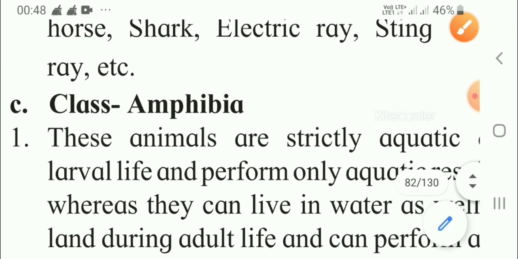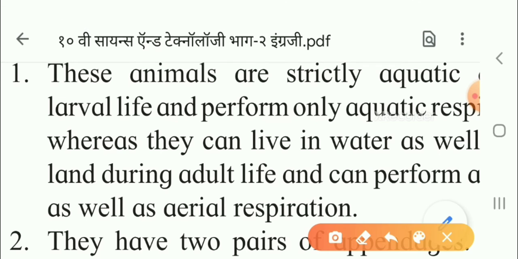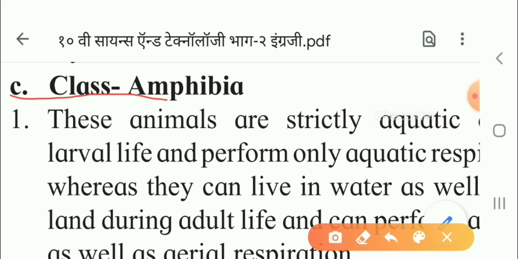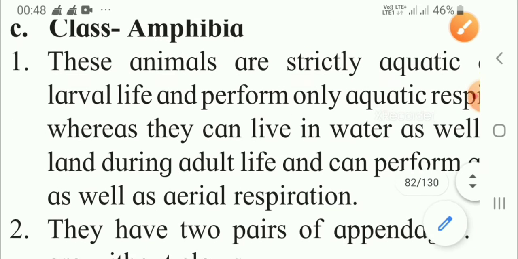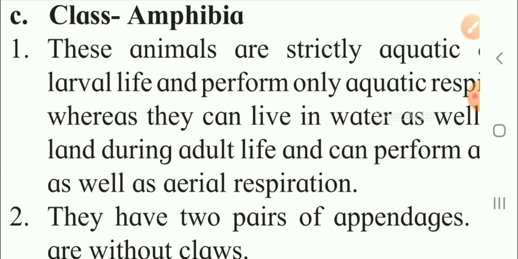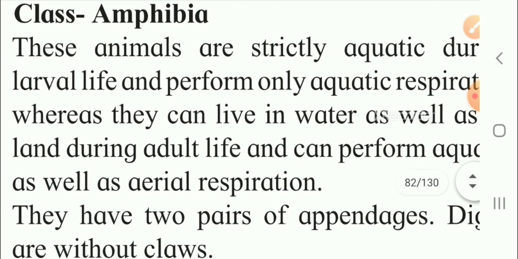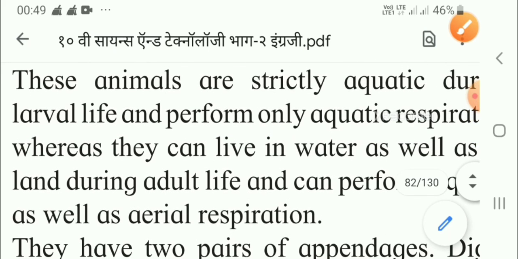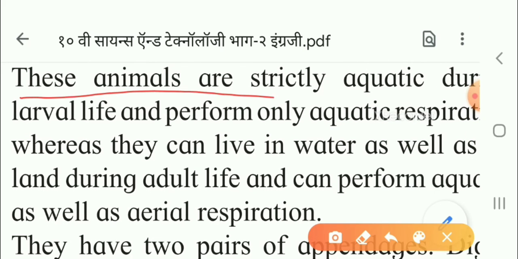Let us come to the next topic, that is class Amphibia. This is class Amphibia. These are called amphibians because they can survive in the water as well as on the land. So what is the first point, children, here? These animals are strictly aquatic in the larval stage. So during their larva stage they are aquatic,